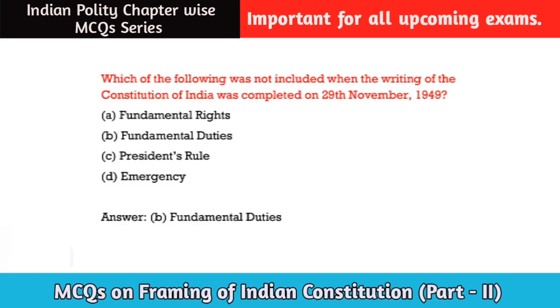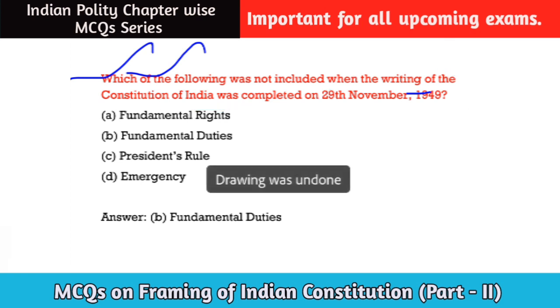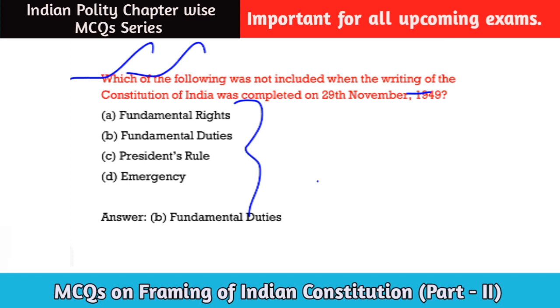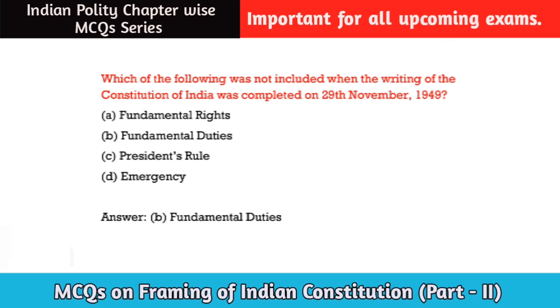Here is the next question. Which of the following was not included when the writing of the Indian Constitution was completed on 26 November 1949? That means when our Constitution was first written, which of the following were not included? Option A, fundamental rights; option B, fundamental duties; option C, presidential rule; option D, emergency provisions. So among these, the correct answer will be option B, fundamental duties.